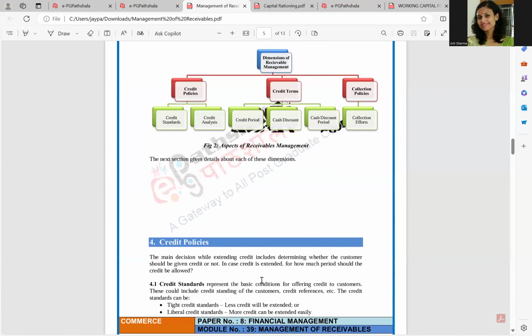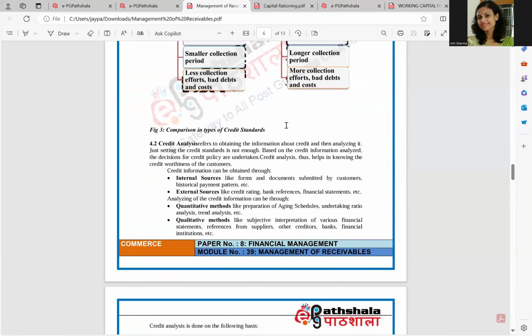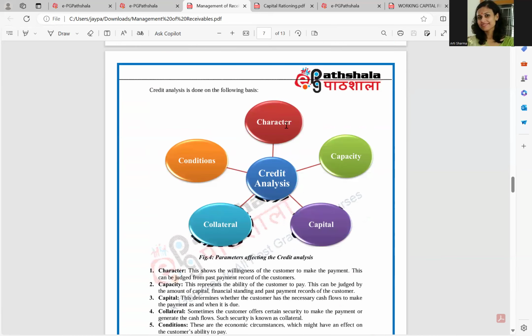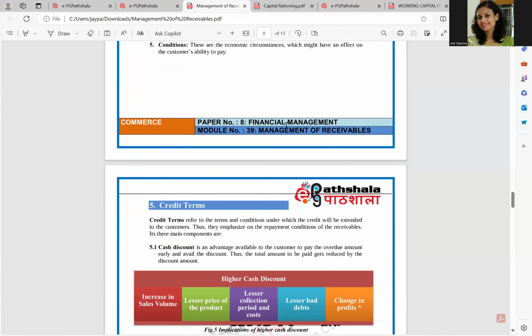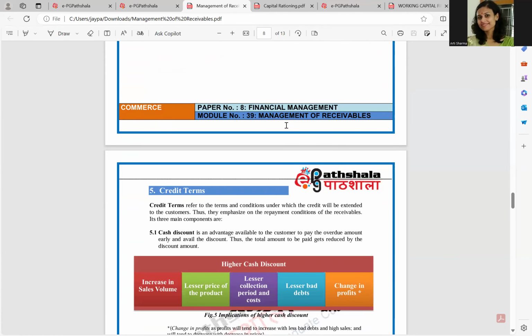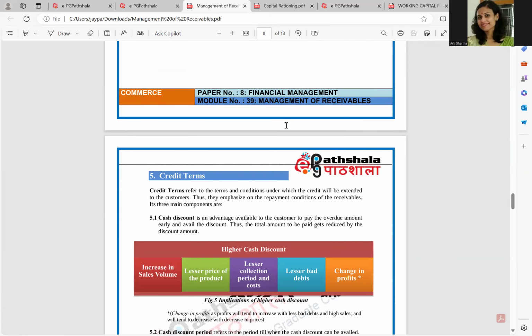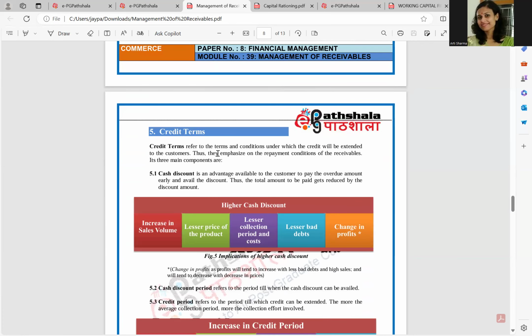Now the second dimension of receivable management is the credit term, and the credit terms involve again two things, the credit period and the cash discount. Credit period is the time period or the time limit which is provided by the supplier to the customer for making payment against their sale. So credit terms, in other words, are the terms and conditions under which the credit will be extended. It includes the credit period and the cash discount.